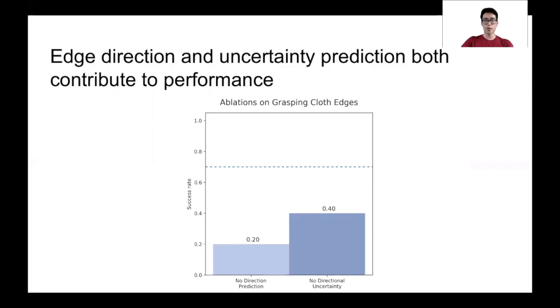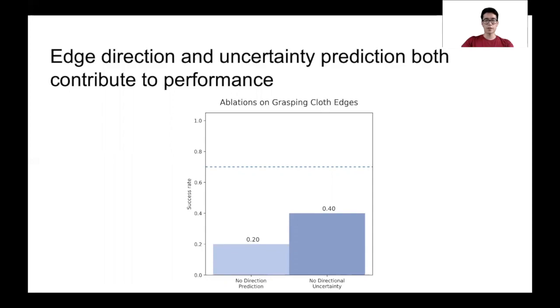No direction prediction uses the cloth segmentation network, but determines the grasp direction by fitting a bounding box around the segmented outer edge pixels and setting the grasp direction to be the vector pointing to the center of the box. A random grasp point is selected from the set of outer edge pixels.